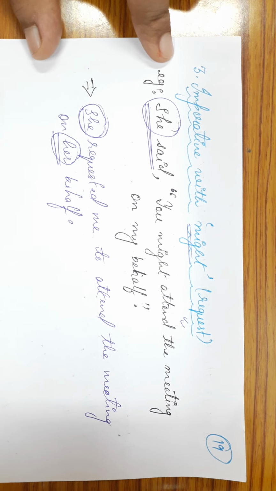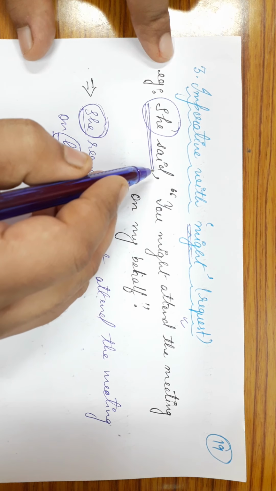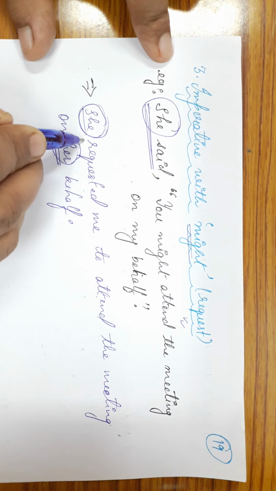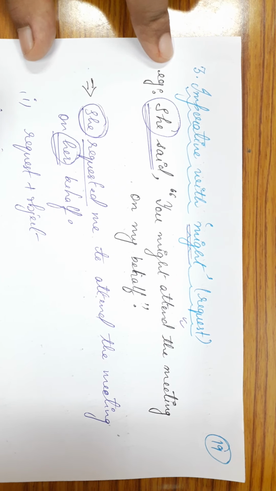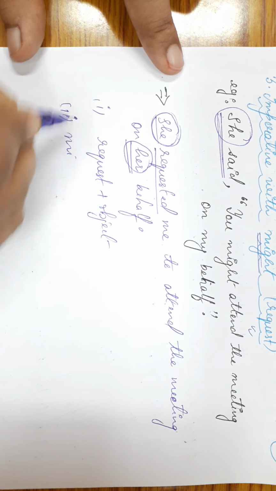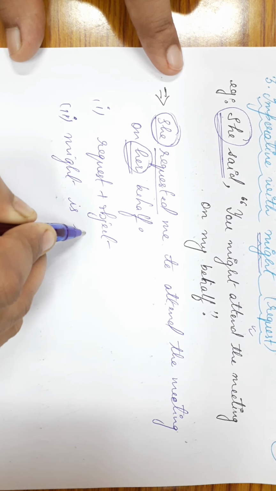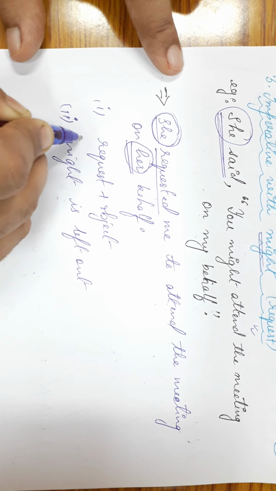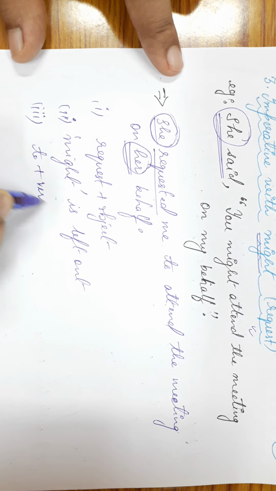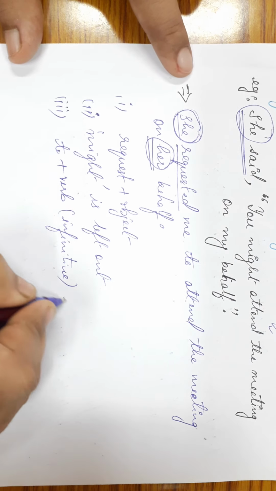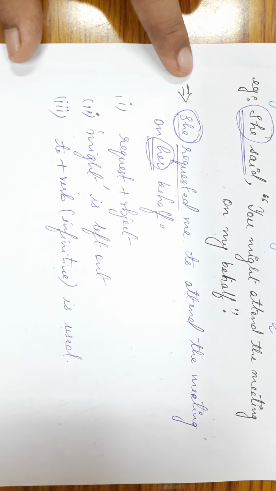So what are the changes we see? The reporting verb is replaced with request plus object. Might is left out, and the third one is to plus verb, or infinitive, is used.